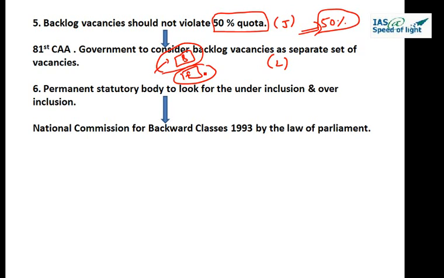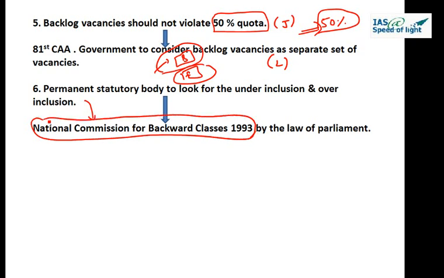The sixth ruling of Supreme Court was for a permanent statutory body to look for the under inclusion and over inclusion of the backward classes, and in turn of that, the Government of India made the National Commission for Backward Classes in 1993 by law of Parliament. So that is how we will constantly see this fight between the judiciary and the legislature and the executive. Next time we are going to start with Article 17 of right to equality under right to equality.